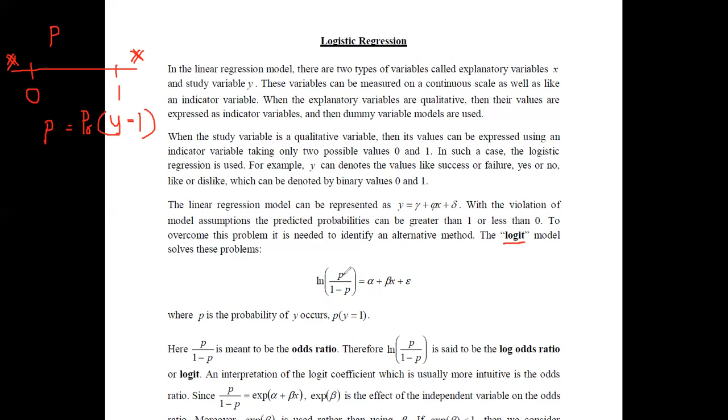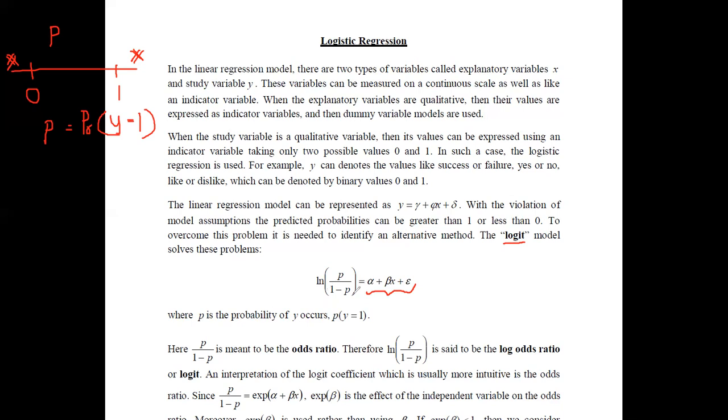Therefore, the logit model can be obtained as p divided by 1 minus p. Here, we have to take the natural logarithm of this quantity, and this will again give us a model in this form: alpha plus beta x plus epsilon. Here also we can see that it is somewhat like a linear regression model, but what we have done is transform the initial variable. Therefore, we can say this model is the logit model.